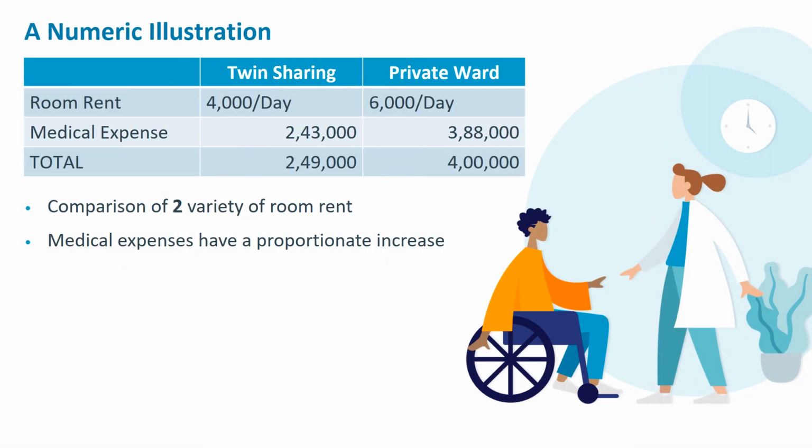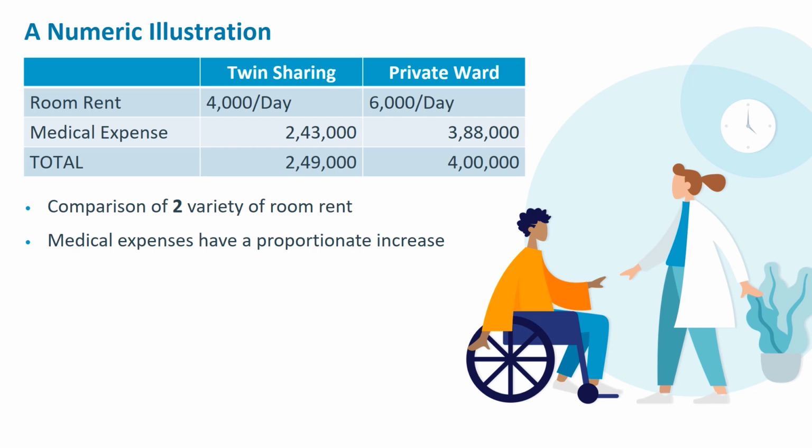I'll just quickly illustrate with a numeric example. So here there are two cases. One is a sharing ward and another one is a private ward. The room rent for a sharing basis is 4000 per day and for private it is 6000 per day. The medical expenses for sharing is 2.43 lakhs and for private it is 3.88 lakhs. So this is the comparison I have provided, and you can see the medical expenses have proportionately increased.